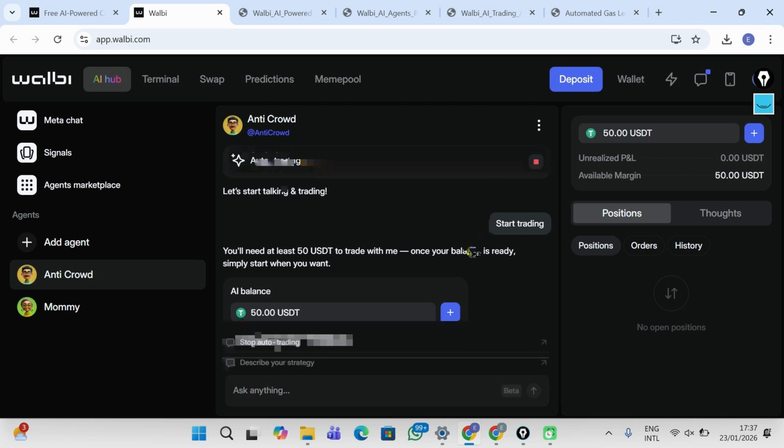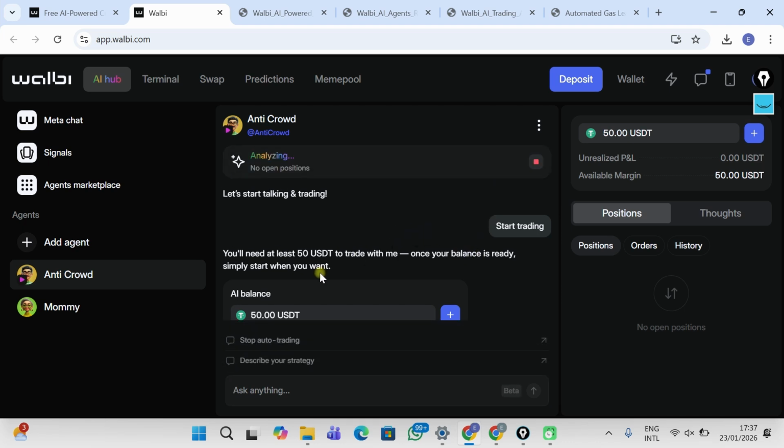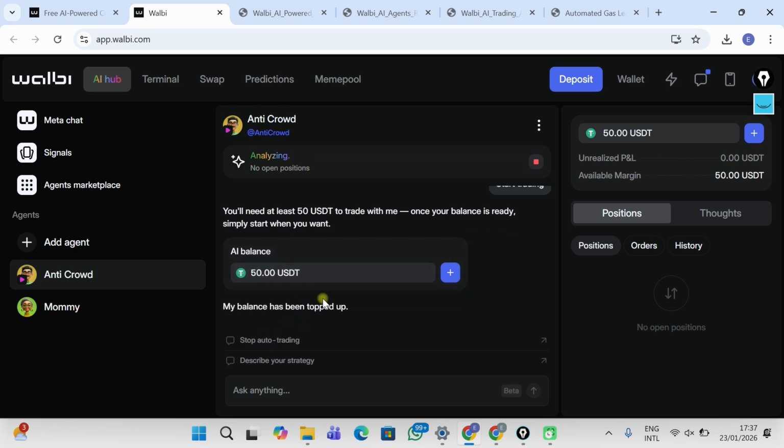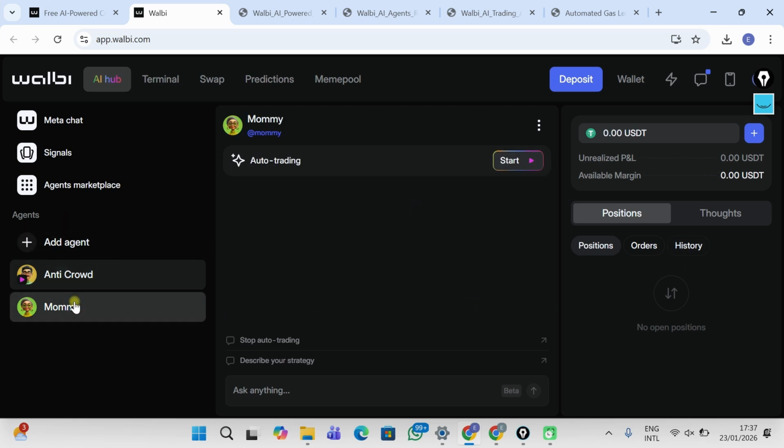Oh, okay, as you can see, it's actually aware that I have topped up my balance, so it is analyzing, right? You can see it here, it is analyzing. So you can see the sign here too that shows that the bot is active. So let's try another one while we wait for this guy to enter a trade. Let's go to the agent marketplace.